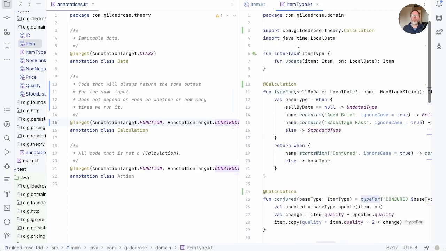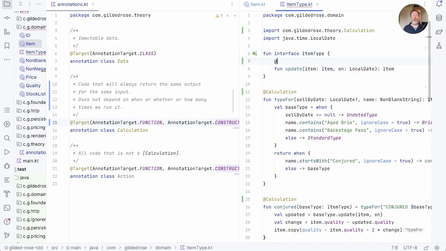Up the top, there's an interesting thing here, which is a type. That's a fun interface. So that's a type that's defining the type of a piece of code, of a function. And so we should probably be able to annotate that as well. This will be a calculation if its single method is a calculation. An update here, well, you see, we don't actually know because it's going to be implemented by other things, but we could hint to the implementers by saying that this update should be a calculation.